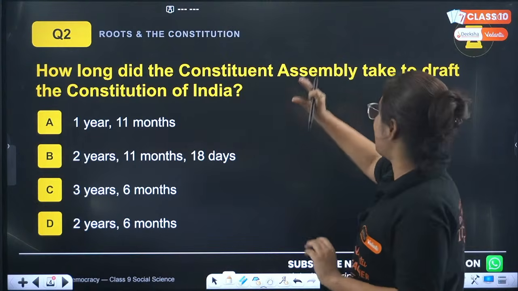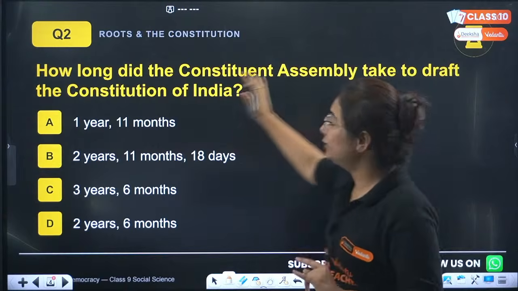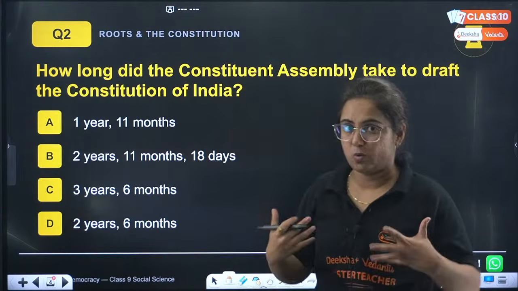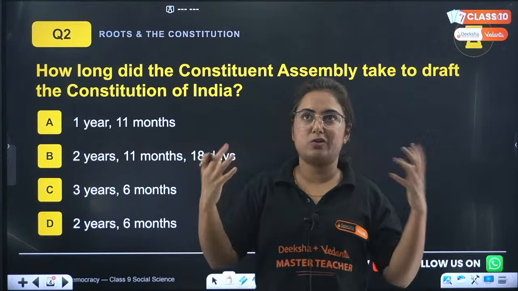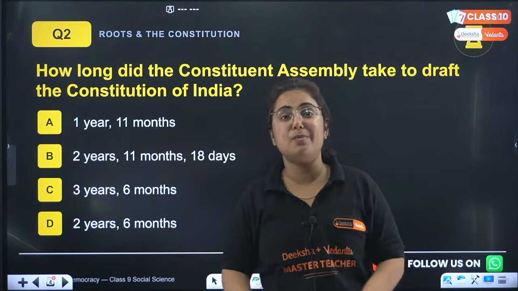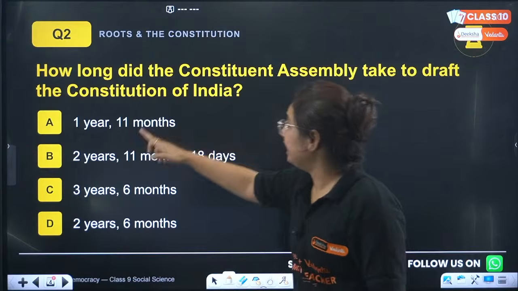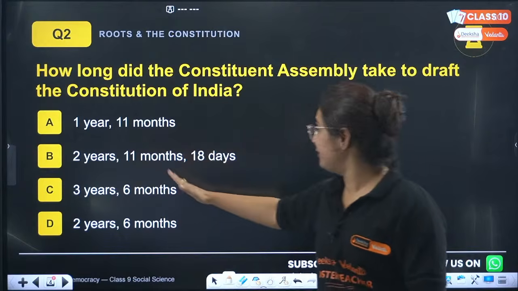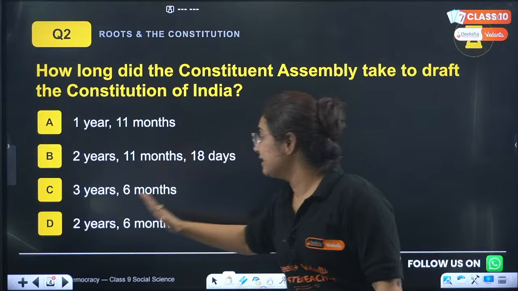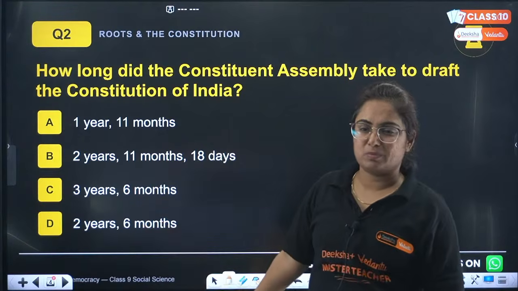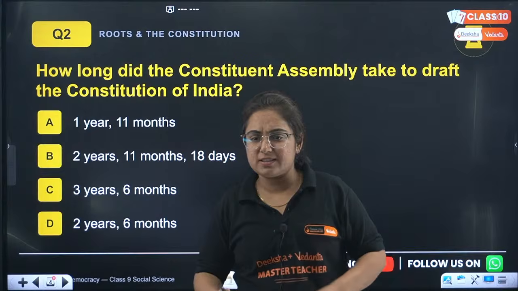How long did the Constituent Assembly take to draft the Constitution of India? So it took a long time to draft the constitution of the largest democratic country in the world. Okay, what is that time frame? 1 year 11 months, 2 year 11 months 18 days, 3 year 6 months, 2 year 6 months. Think about it.